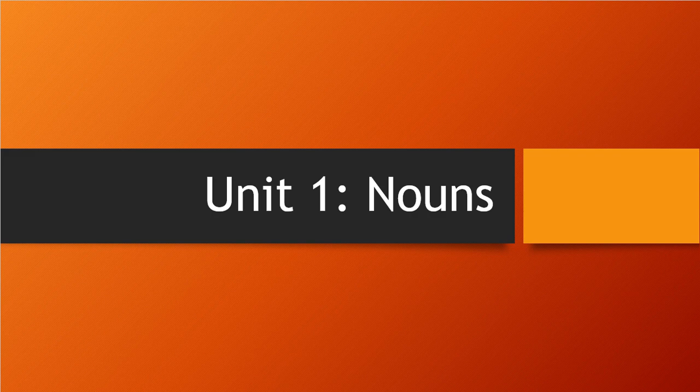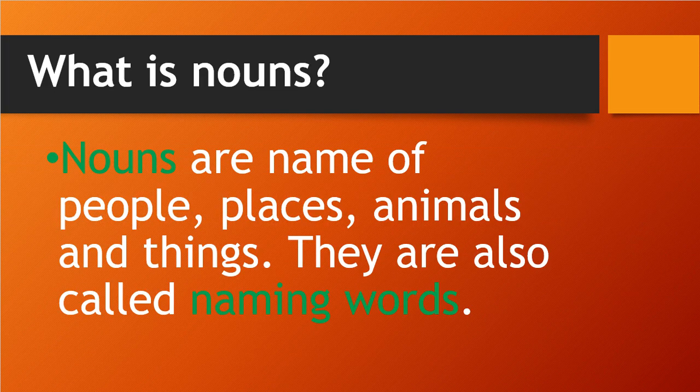So I have already explained to you what a noun is. A noun is the name of people, places, animals and things. They are also called naming words.